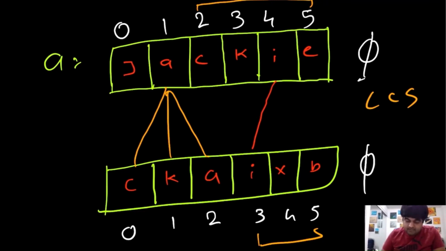So the process is that now the area of search that we have to perform on the first string, and on the second string we only have these two elements that we need to consider. So let's do the same thing. Compare E with X, nothing, and E with B, nothing. So we have found something.